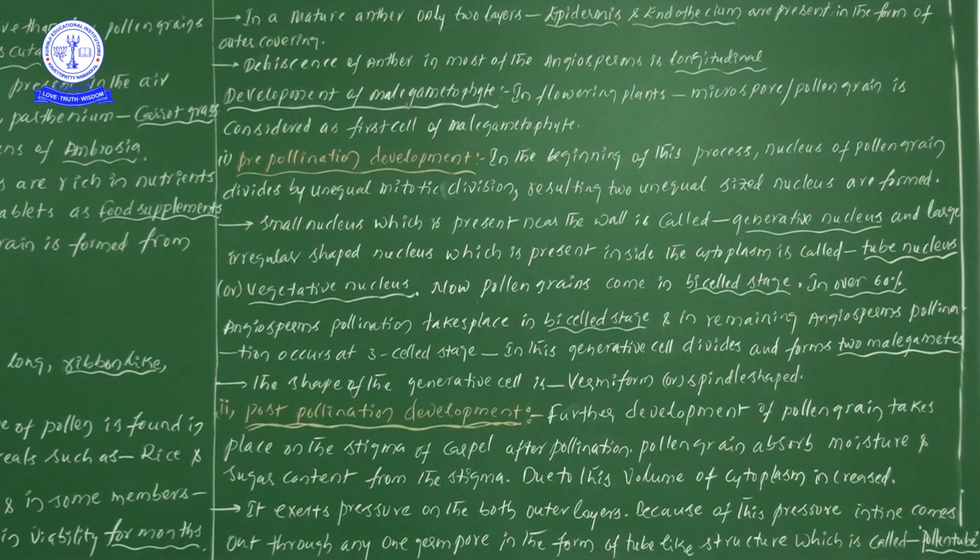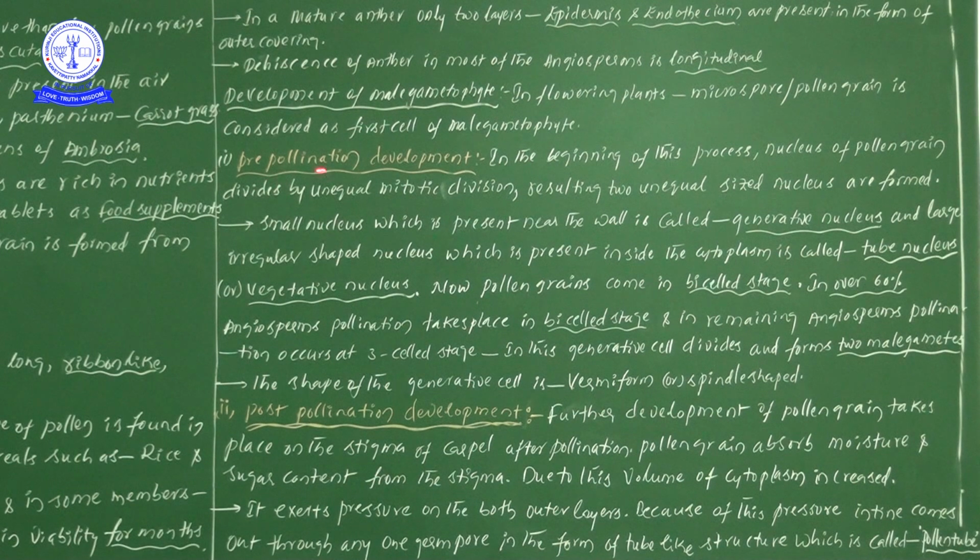Next one, now let us see the information on development of male gametophyte. In flowering plants, the maximum information we know very well, but 1 or 2 new points I have given. Let us learn this particular information one more time. Development of male gametophyte: in flowering plants, the microspore or pollen grain is considered as the first cell of the male gametophyte. This we know very well, already we learned this.